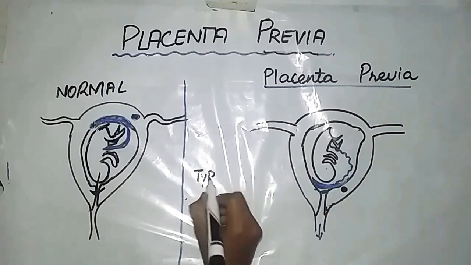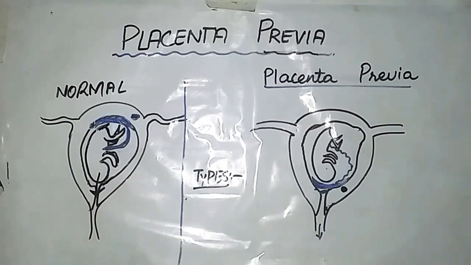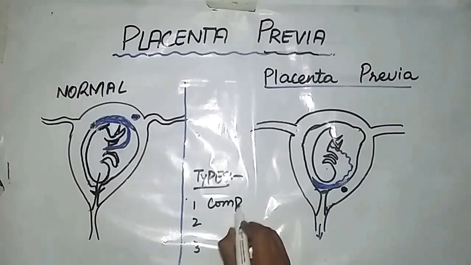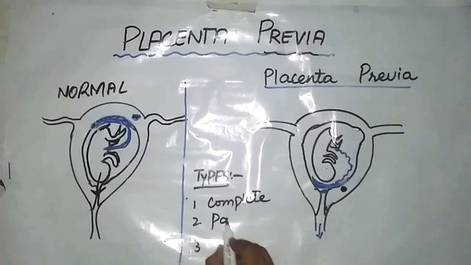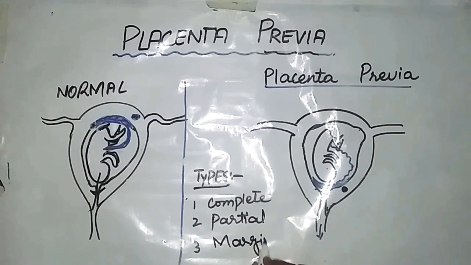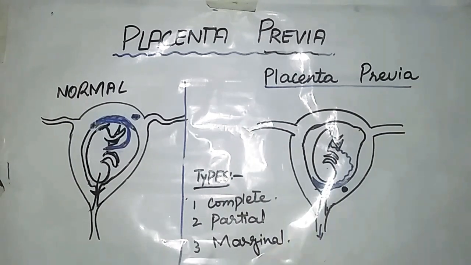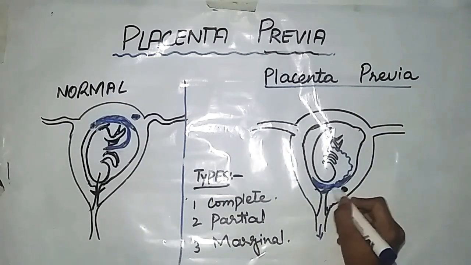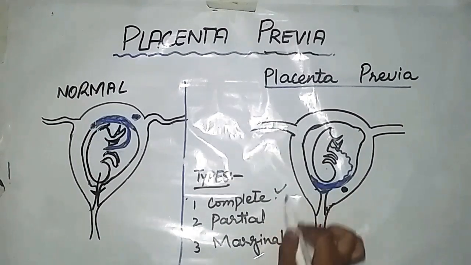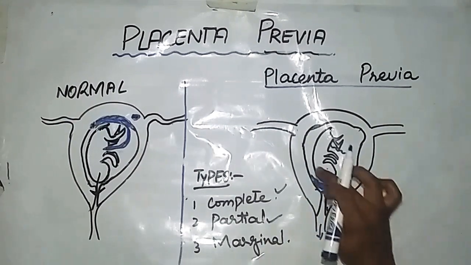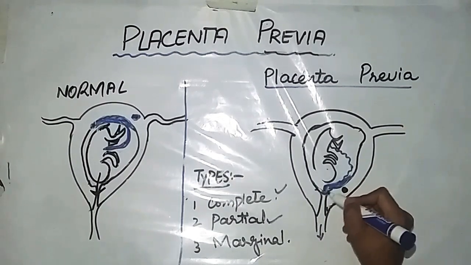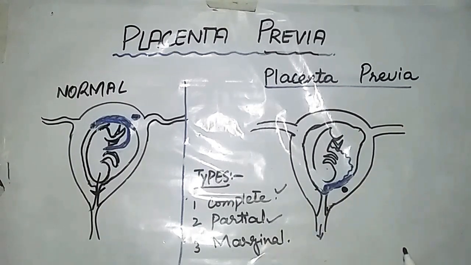Types of placenta previa. There are three types of placenta previa. First is complete placenta previa, second is partial, and third one is marginal. In case of complete, the placenta will completely cover the internal opening of the cervix. While in case of partial, the placenta will just partially cover the internal opening of the cervix.